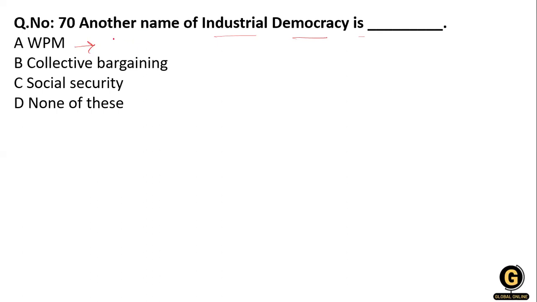WPM means Workers Participation in Management. Workers participation in management. Clear?